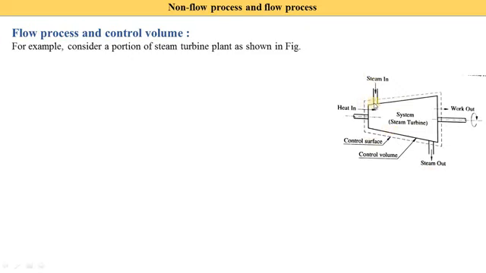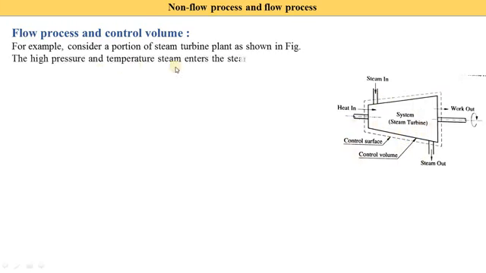So when we supply the steam, that means we supply the heat, and due to this steam, the shaft of the turbine is rotated. So that gives some work output. That's why here we draw the outward arrow and indicate it as work output. Now here you see two things are mentioned. Control surface: we make one external boundary using this dash line, it is the control surface, and the complete system is our control volume. On the control volume we need to focus our study, and here you see the steam out.